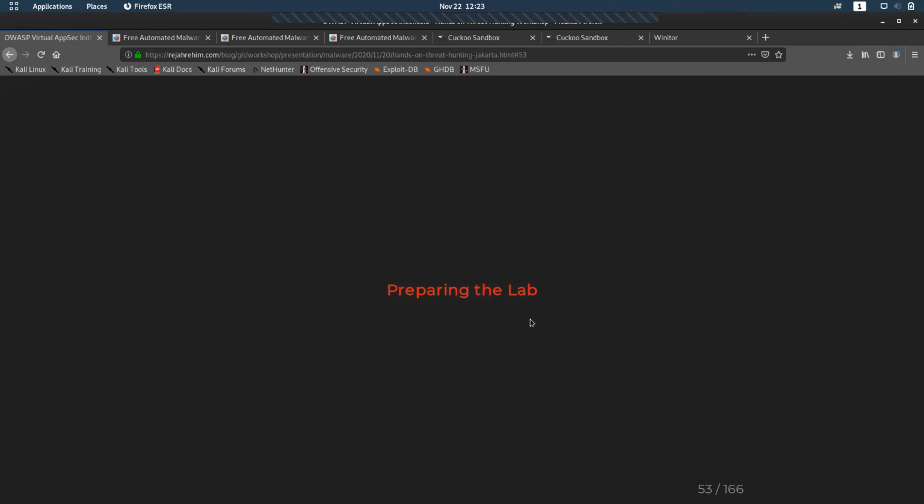Yes, if you have a mounted machine or the Docker container has any connection with the host machine, there is a possibility of leaking. What we'll be doing is creating an internal network using VirtualBox.